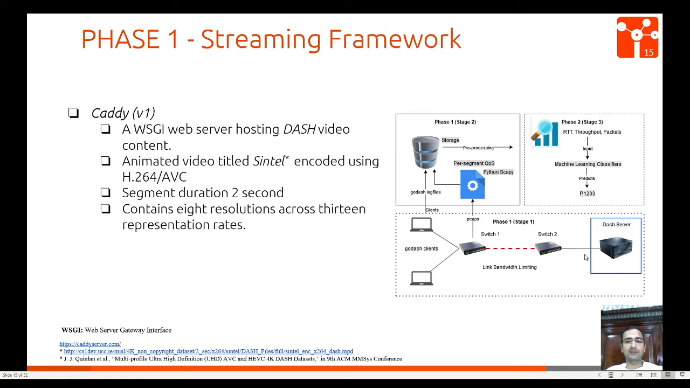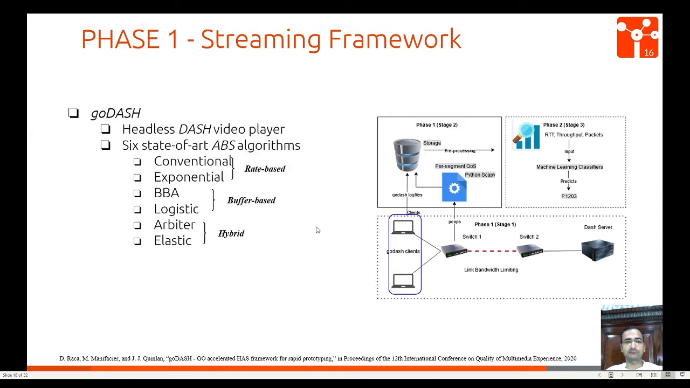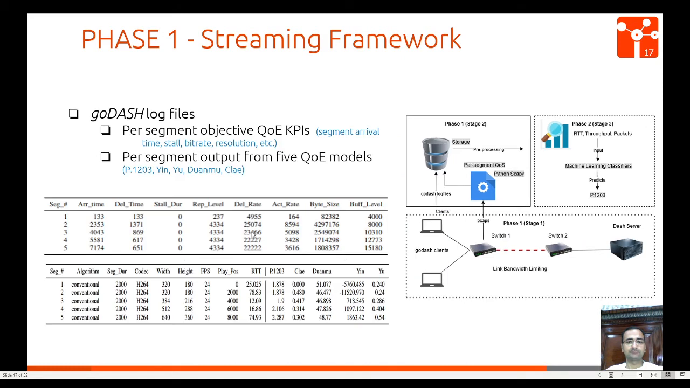We have a Caddy server here which has an animated video named Sintel encoded using H.264, and the segment duration we use was 2 seconds. The Sintel video has 8 resolutions across 30 representation rates. The GoDASH player provides many state-of-the-art ABS algorithms, but we use 6: conventional and exponential, rate-based, BOLA, logistic, buffer-based, arbiter, and elastic hybrid.